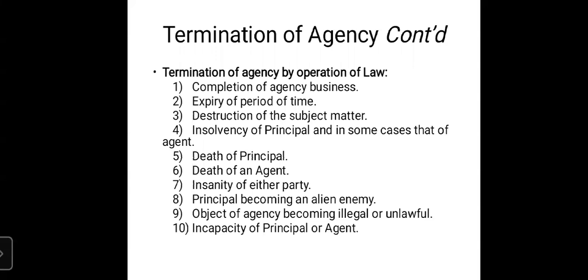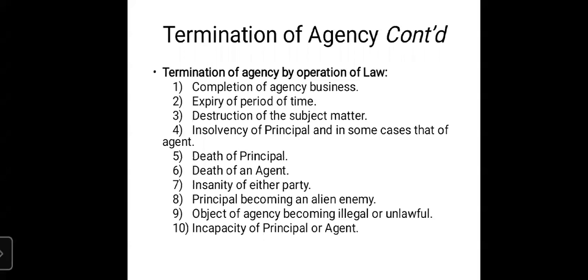So under incapacity of principal or agent, when the agent loses the mental balance, or the principal loses the soundness of mind, automatically the agency is terminated.